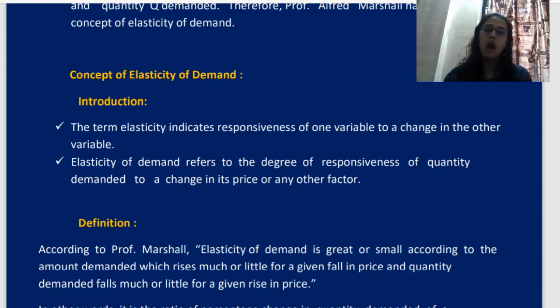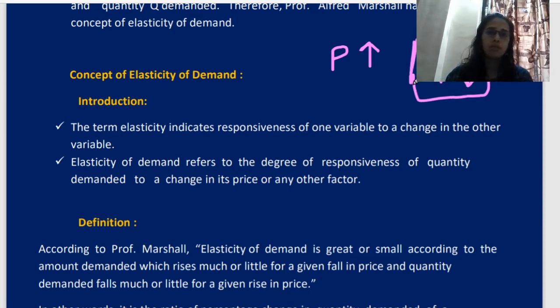Now you tell me how we are going to react. See, suppose the price is increasing, how will we respond? By showing how much quantity we purchase, or how much the response is. In this case price is increasing, so obviously I am going to reduce my quantity demanded. So this is how we are going to react, by reducing our consumption, or by increasing our consumption. So this is the response.